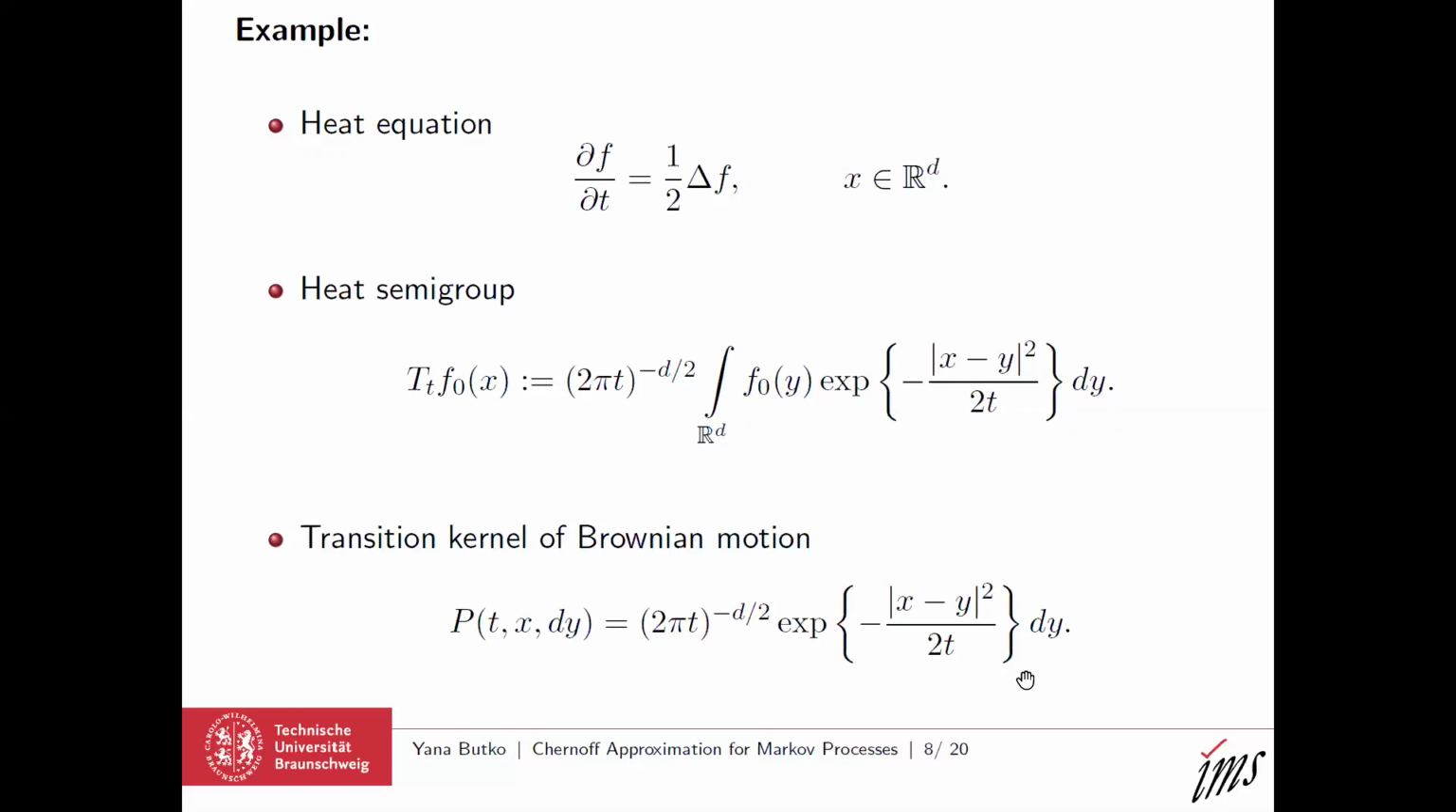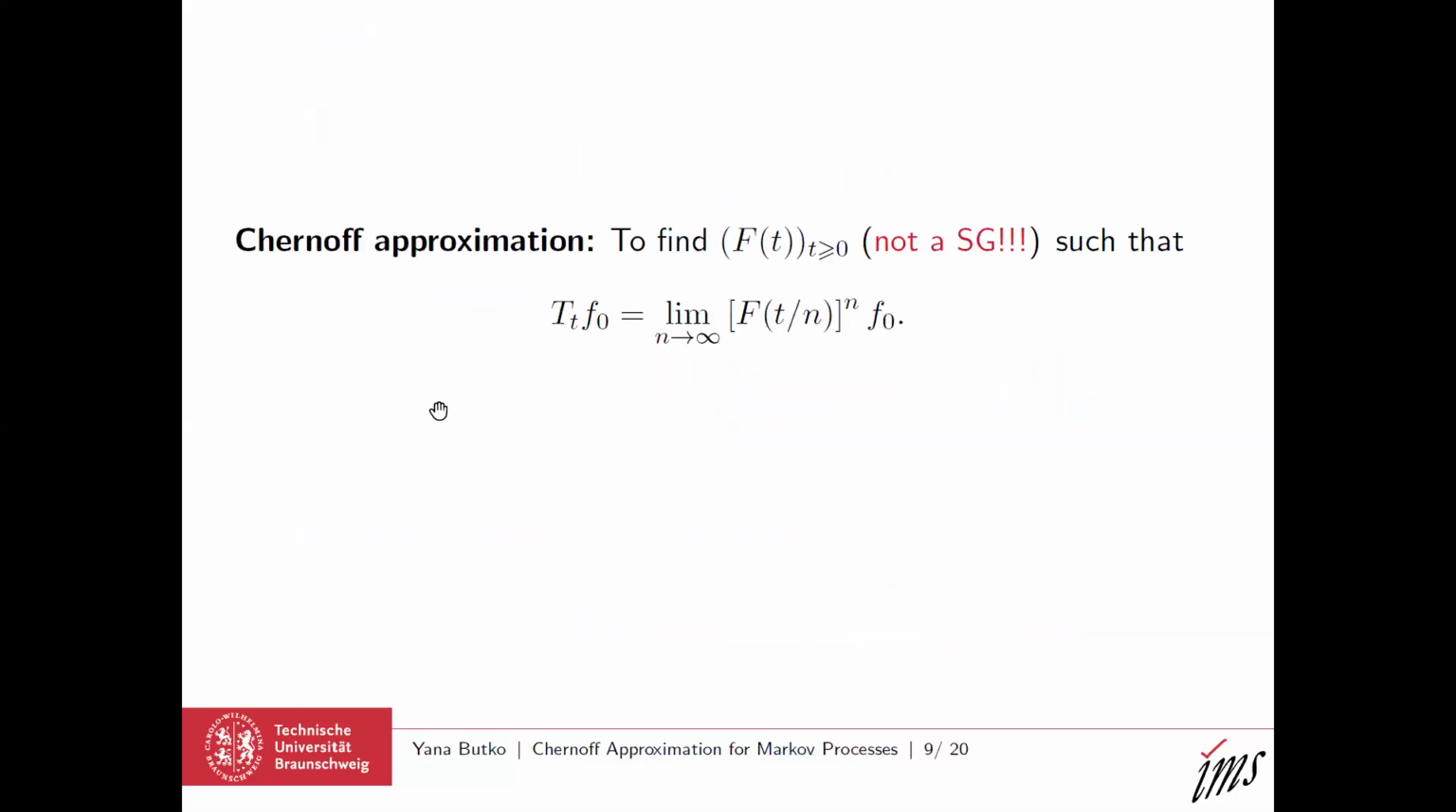But unfortunately, there are not that many examples of processes whose semigroup or transition kernels are known explicitly. And hence, it is not possible to find such a nice formula. One has to construct some representations or some approximations of the semigroup T_t. Of course, there are many different possibilities how to do that, and today we will discuss only one of them, the so-called Chernoff approximation.